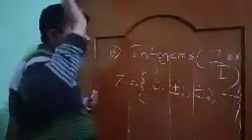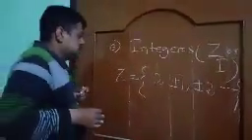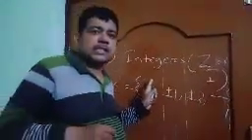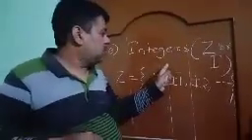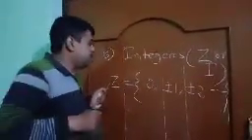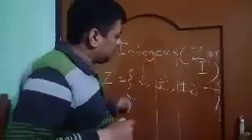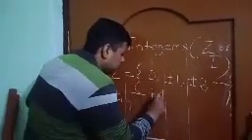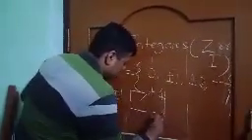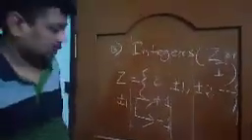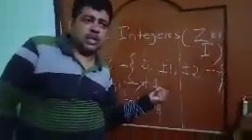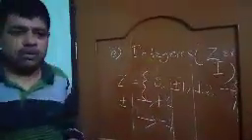So here all the integers are also rational numbers. First of all, 0 we have already proved. 0 is a rational number because 0 is equal to 0 by 1, which can be expressed in the form of p by q. Similarly, plus minus 1. Plus minus 1 means two numbers. One is plus 1, which is a positive natural number. Another is minus 1, a negative counting number. Plus 1 is a natural number, and we already know natural numbers are rational because they can be expressed in the form of p by q. 1 is equal to 1 by 1.